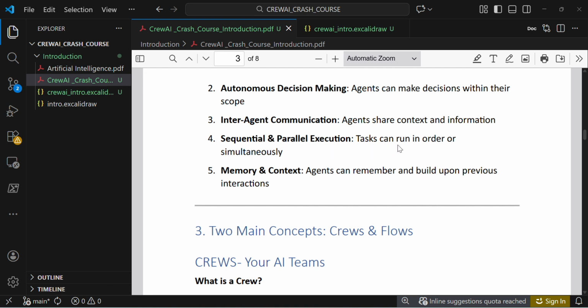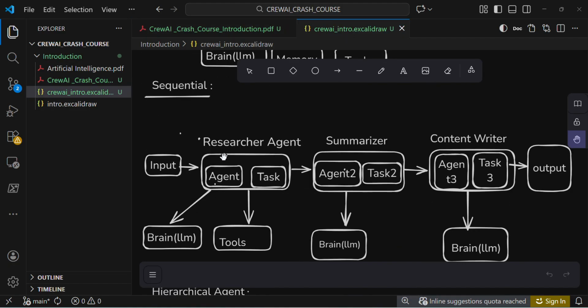Sequential and parallel execution: tasks can run in order or simultaneously. Here, if you see, this workflow is specifically sequential, one after another. The research agent finishes his work, then only the summarizer agent gets the handover. Based on the output the research agent gives, the summarizer agent will work on that, and then the content writer will be able to edit and write the content.